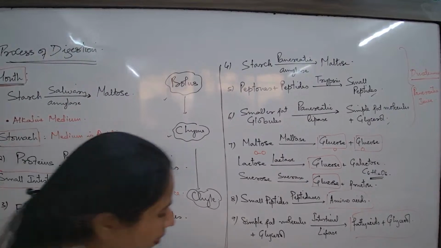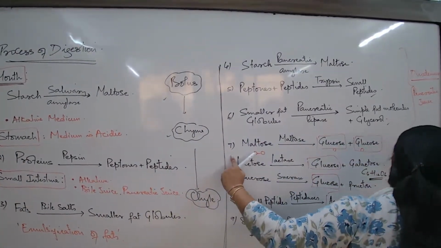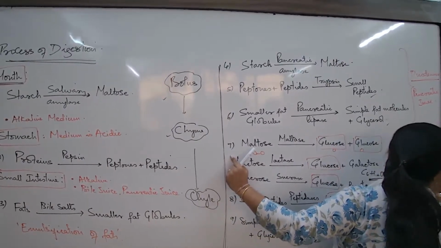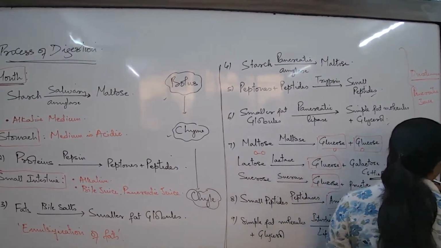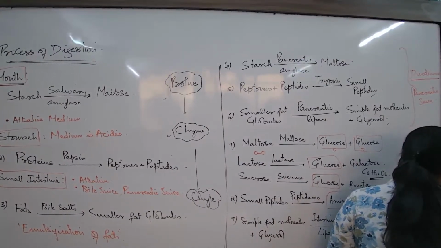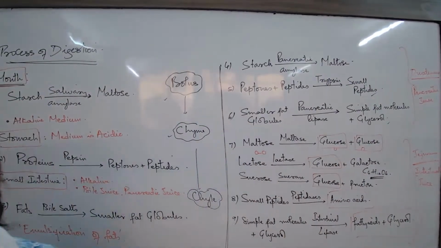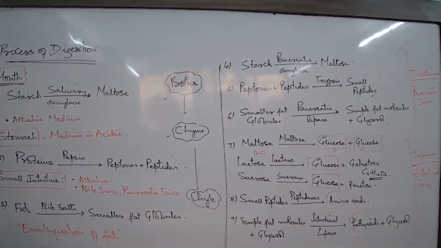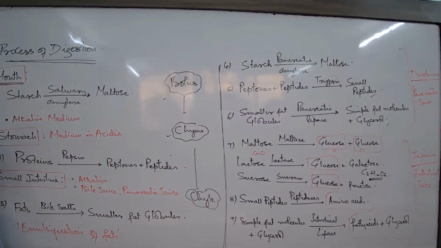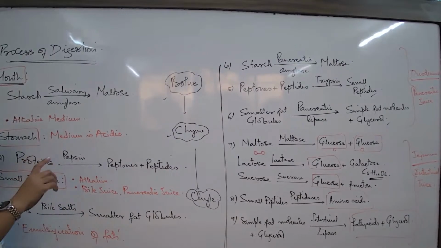Now, where are these happening? Let us now come to 7, 8, 9. Where are these reactions taking place? In the jejunum. With the help of what type of enzymes? Enzymes of the intestinal wall. So we will write that this is taking place with the help of intestinal juices. The intestinal wall produces a variety of enzymes. Once you know these 9 steps, it is just a continuation.